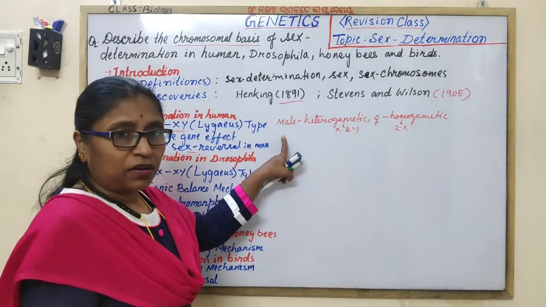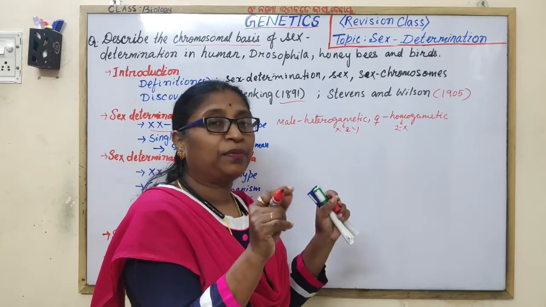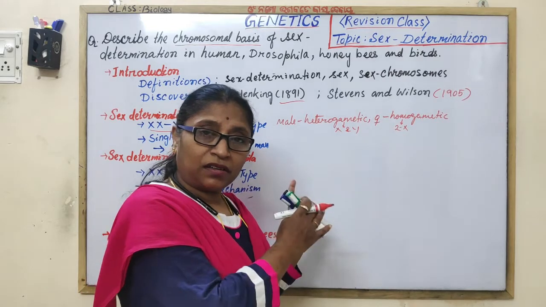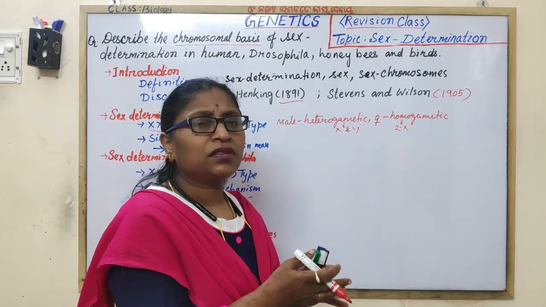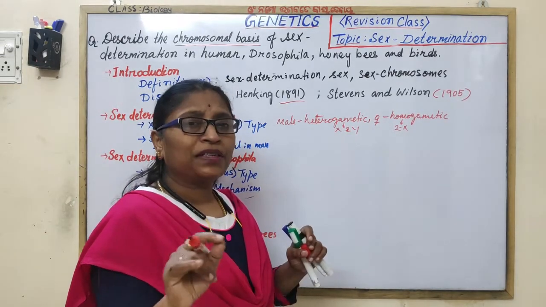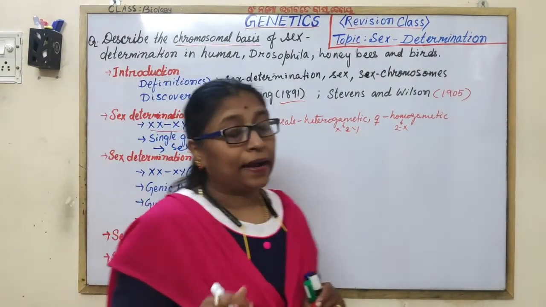Then you have to do the cross. In the cross, do not forget to give that small cross between male and female. When you show the gametes on the left, you have to write gametes. After doing the cross, for the offspring you should mention male and female, and write offspring.